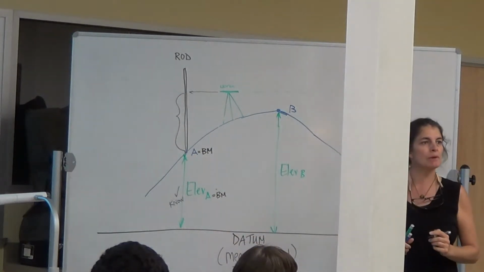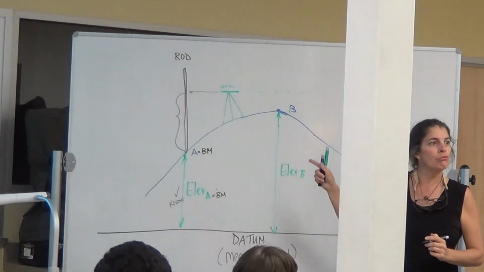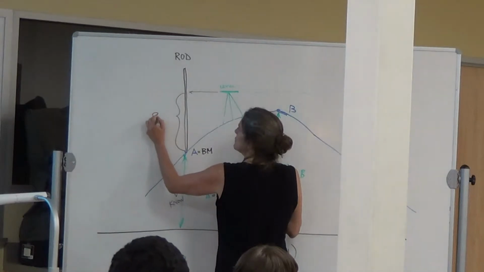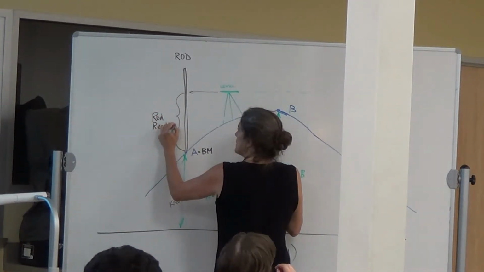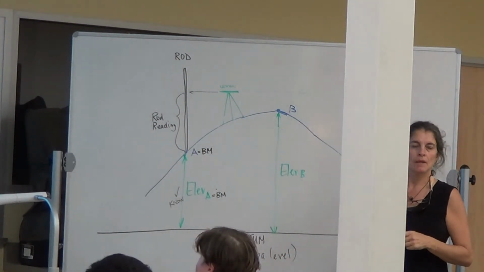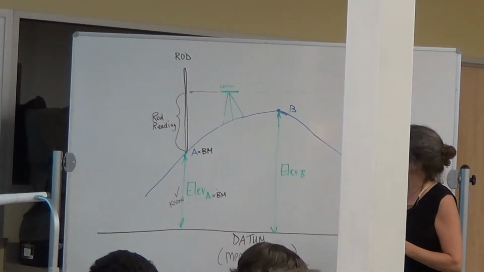And when I look back here, this is going to be called, do you remember the first week we looked at trigonometric leveling? You remember what that was called? Rod reading. Rod, right? So this is a rod reading. And a rod looks like a huge ruler. And I'll bring one out. Okay? A rod reading. It's a huge ruler.